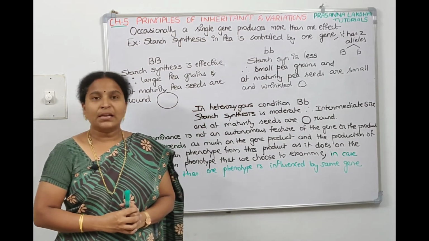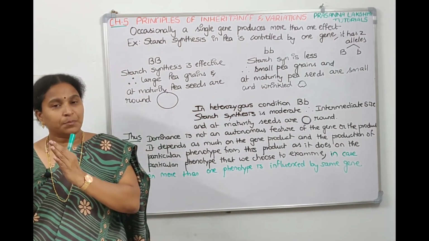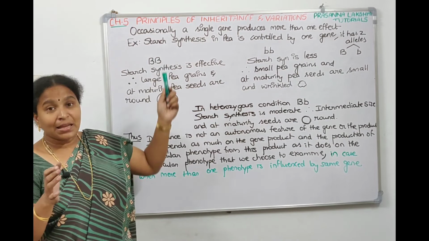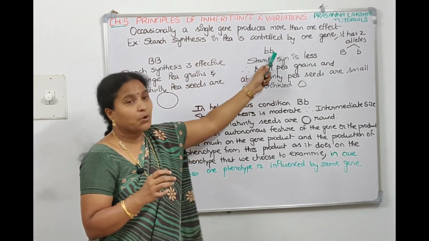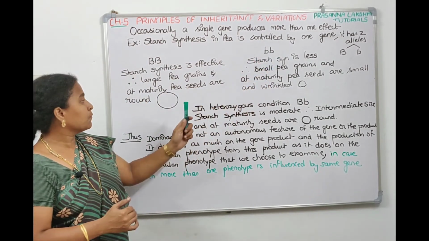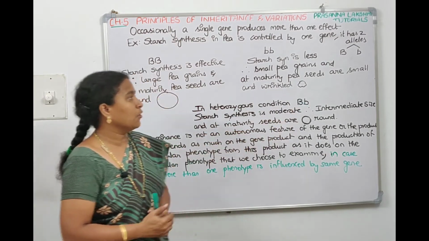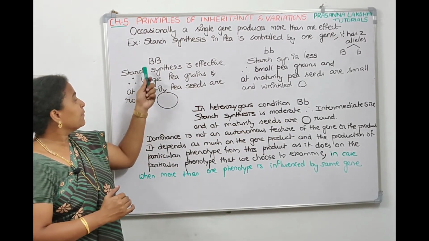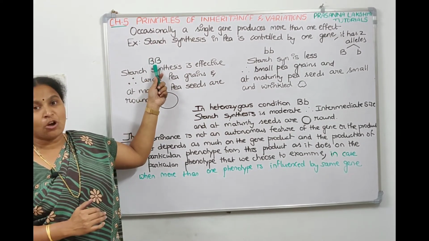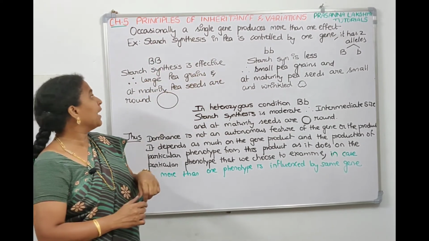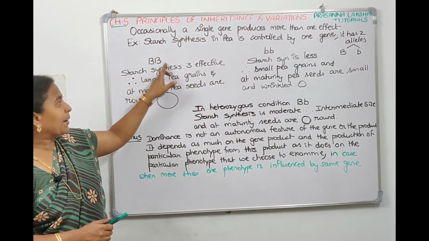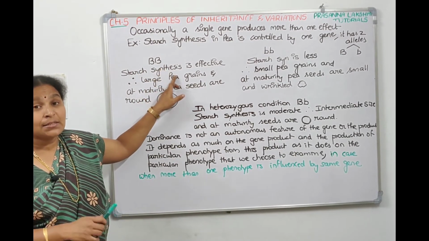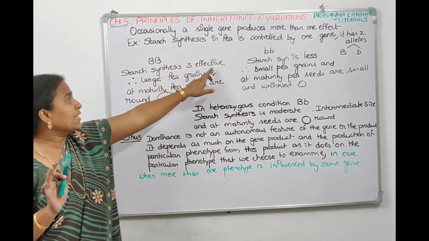Now the two alleles can be homozygous for capital B, homozygous for small b, or heterozygous with one capital B and one small b. If it is homozygous for capital B, capital B is dominant and small b is recessive, so the starch synthesis is more effective.